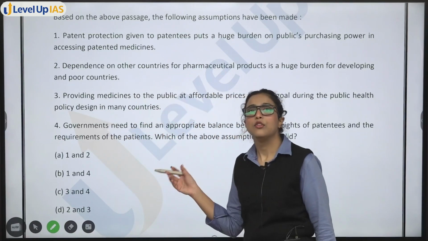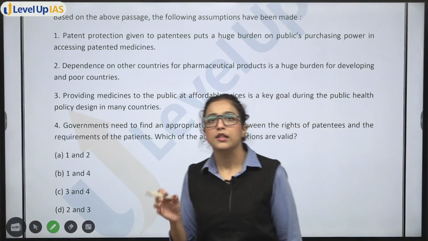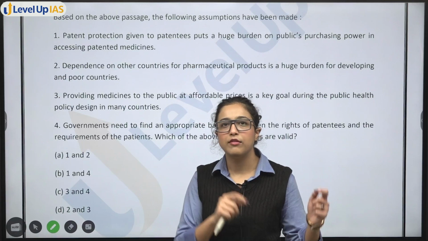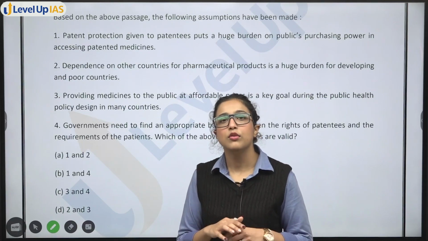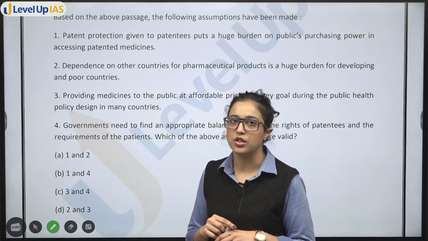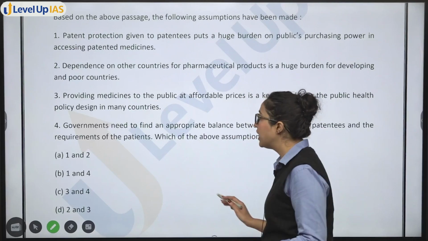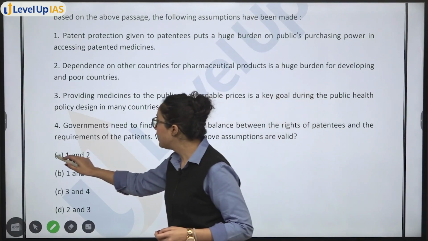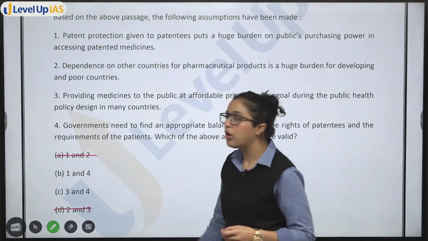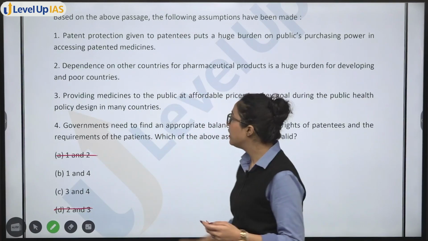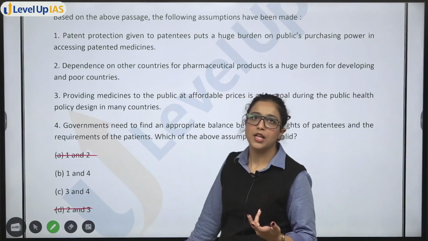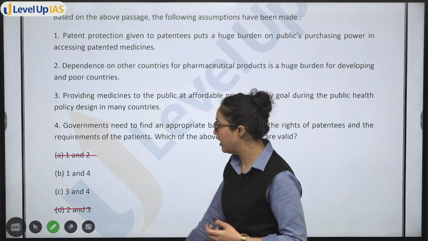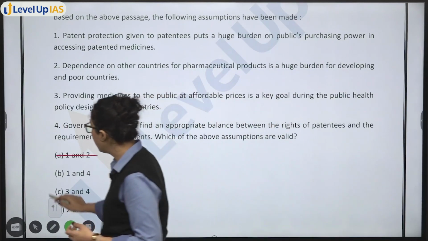That means you have done this in GS also: once you get an option like this, with 1, 2, 3, 4 and so on, you can do this question using elimination. So for example, if I know 2 cannot be my answer, then I can easily eliminate options A and D both, right? So from option elimination of these assumptions, we can see which one should be the answer.